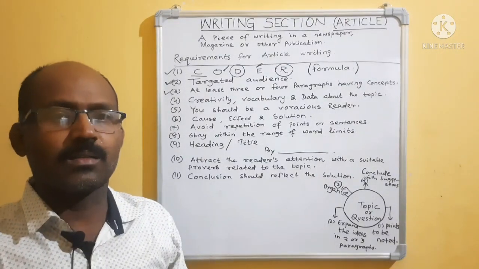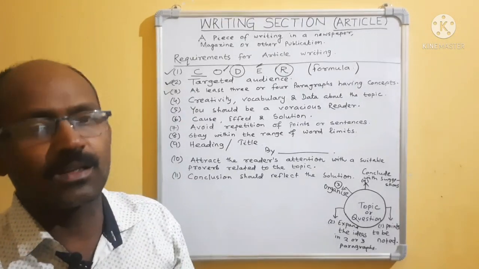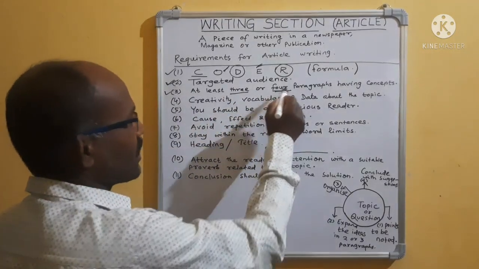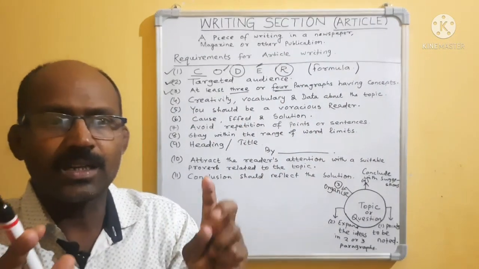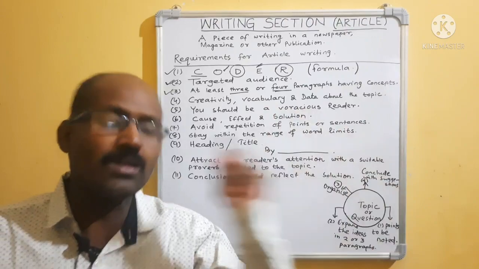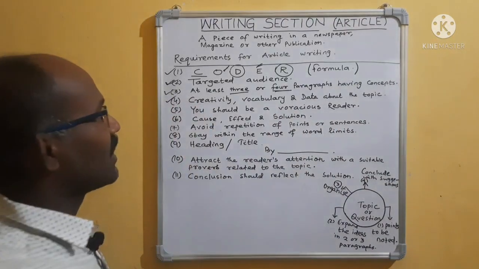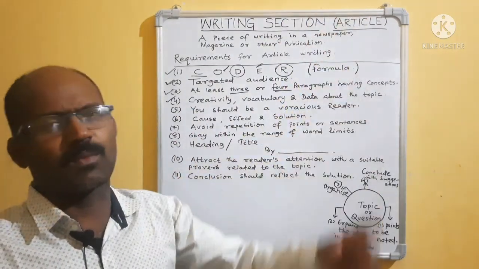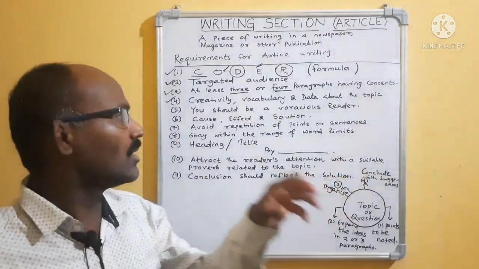Then paragraphs, at least 3 or 4 paragraphs. Paragraphs means not 5 pages, 6 pages, or 10, 12 pages, not like that. At least 3 or 4 paragraphs, and each paragraph has a good concept related to the topic. Keep it in your mind. Then another thing, creativity. That means you have to create new things from your mind on the topic. Okay, creativity.